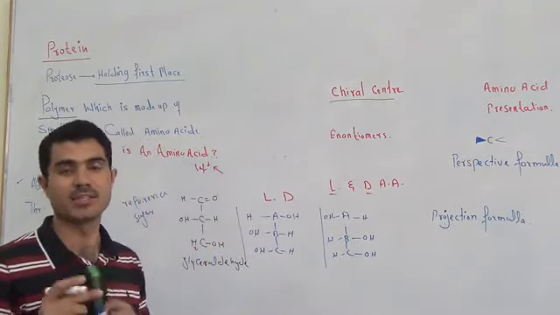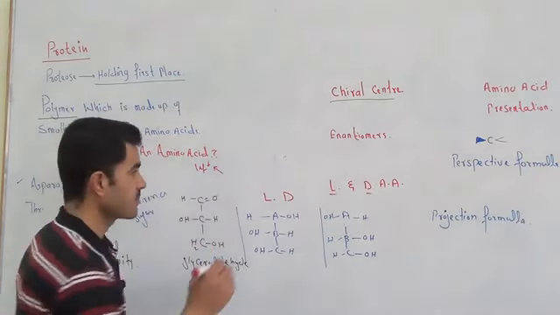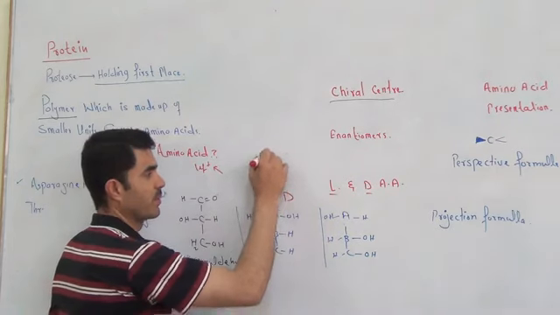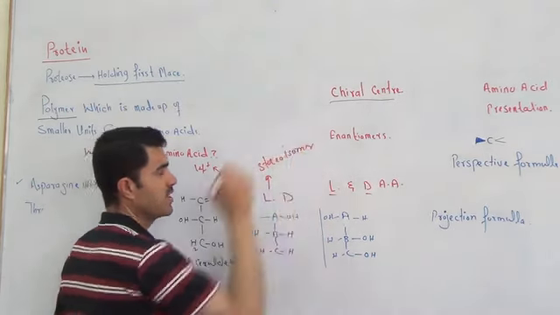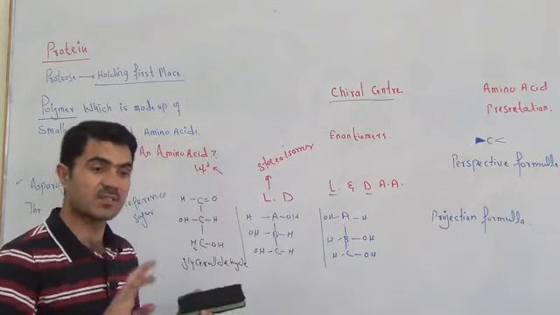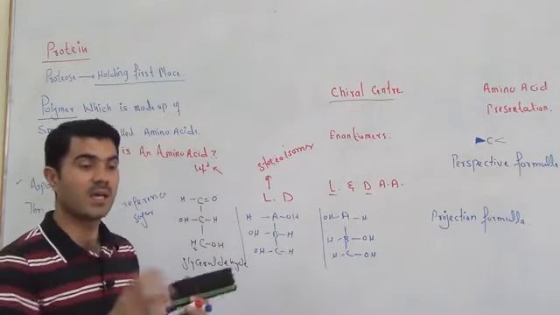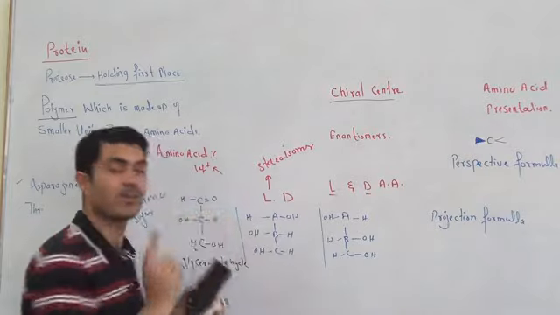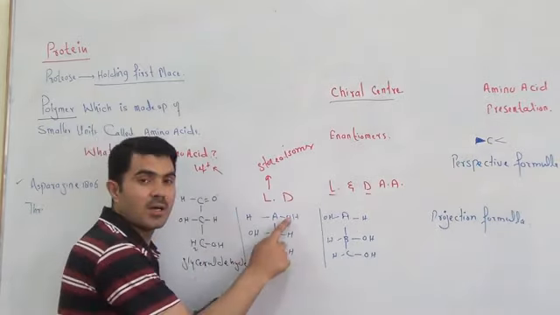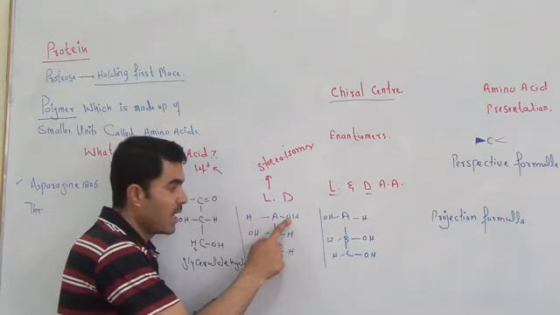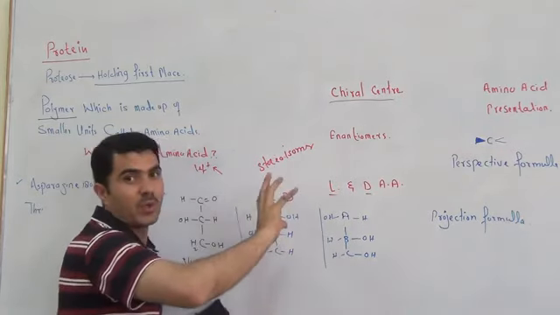L and D concept. Actually, this belongs to a topic called stereoisomers. Stereoisomers are those compounds which have the same molecular formula, the same structural formula, but they only differ with respect to the configuration of the OH group.